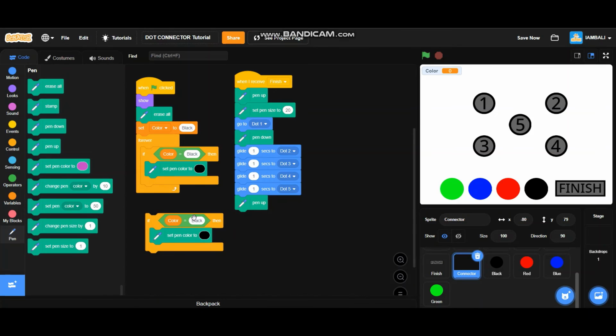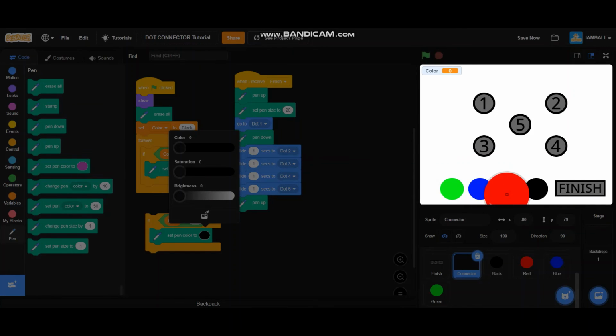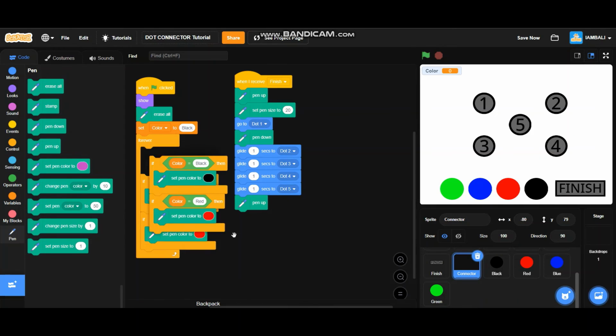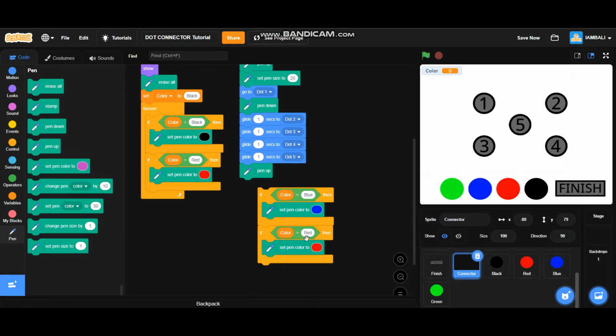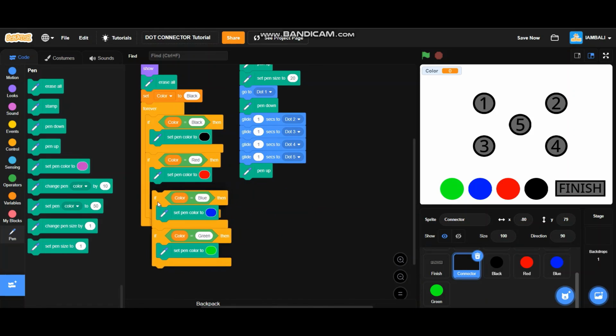If color equals red, it will set pen color to red. Put it inside the forever loop, duplicate this code. Okay, if color equals blue, it will set pen color to blue. Okay, if color equals green, it will set pen color to green. Just put this code inside the forever block.